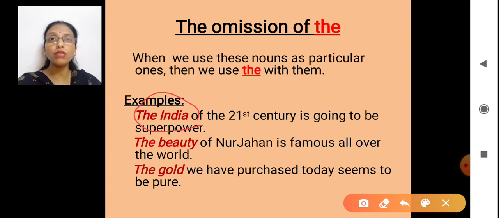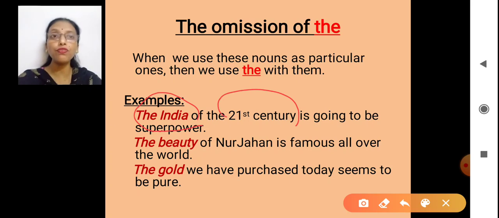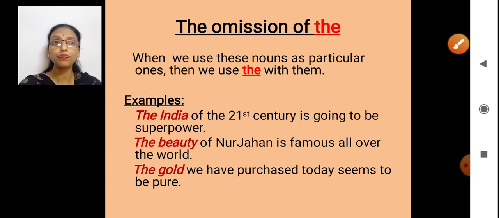Because I am talking in particular about the India of the 21st century, India in a particular reference.